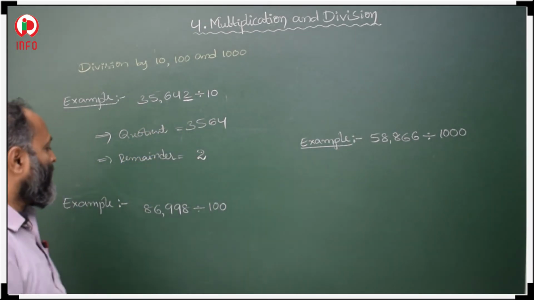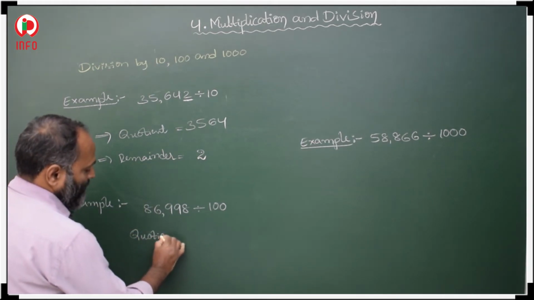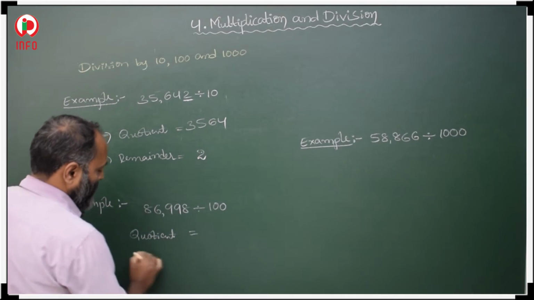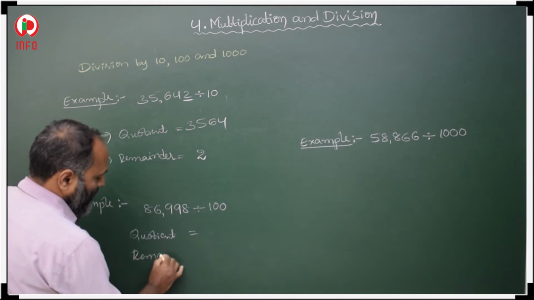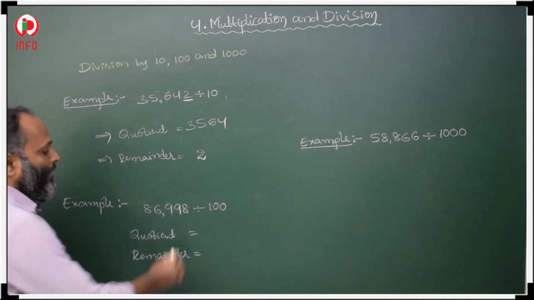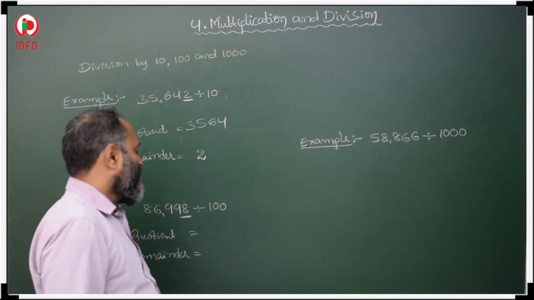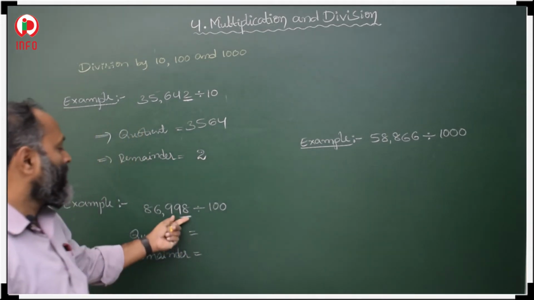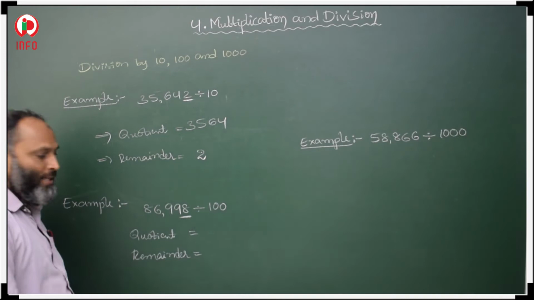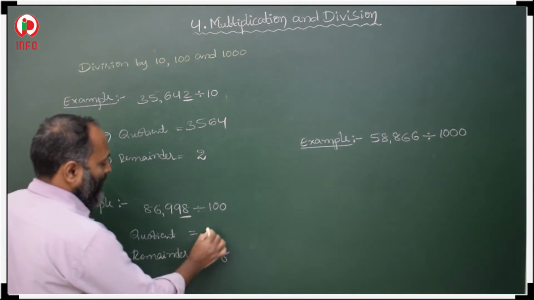When divided by 100, what is the quotient and remainder? The remainder is the last 2 places. Why? Because here 2 zeros were there. When 2 zeros were there, the last 2 places are our remainder and the rest of the places are quotient.